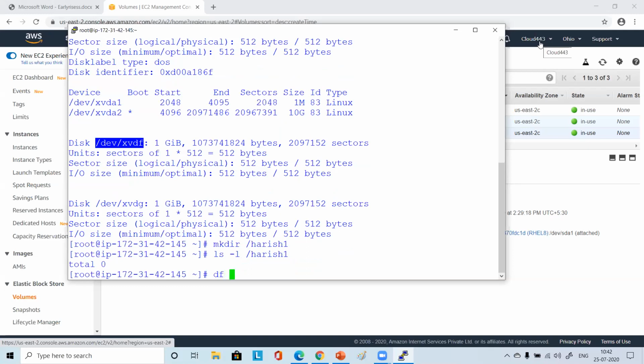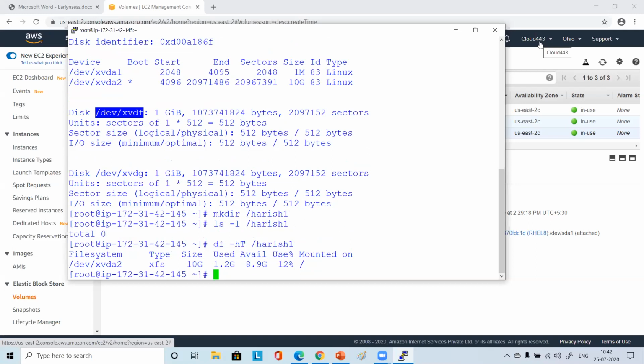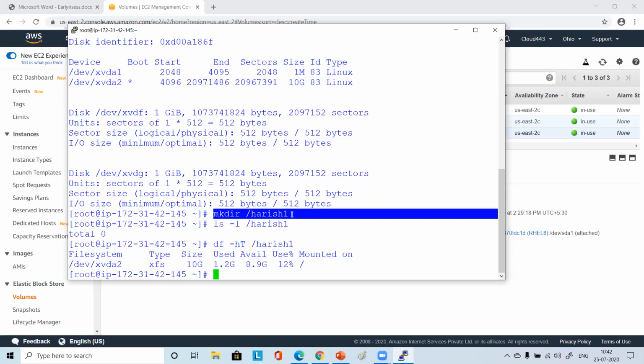And when you say df -hT /Harish, then it is showing which file system? Same slash file system, right? So now you are giving Harish, I mean, first give your name. Yeah, just give your name. Just run a couple of commands and see.